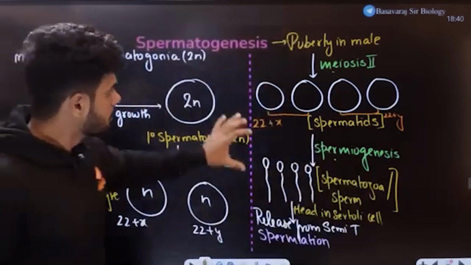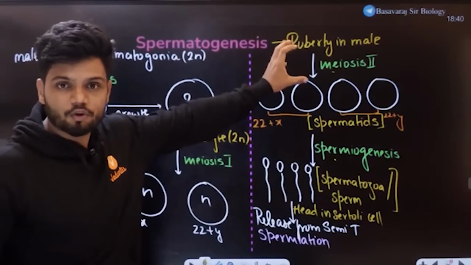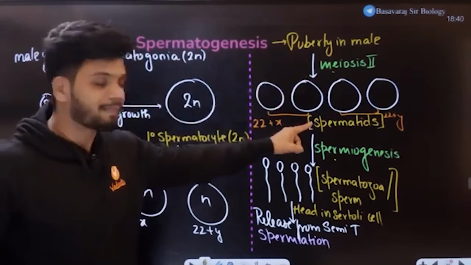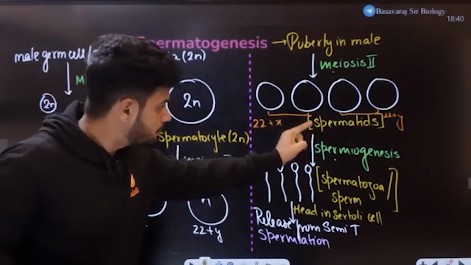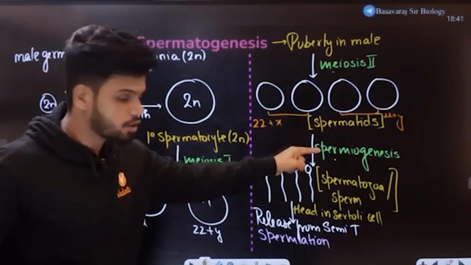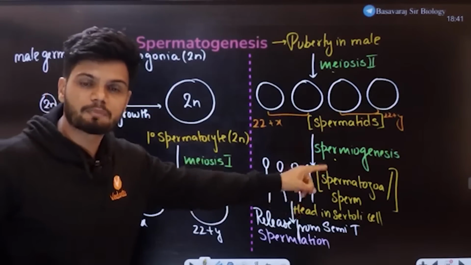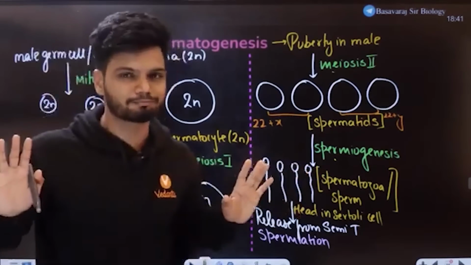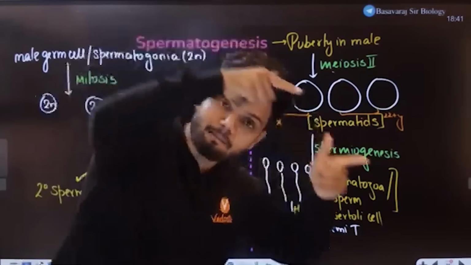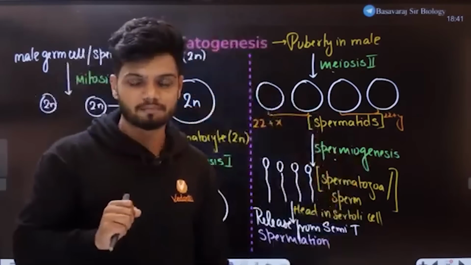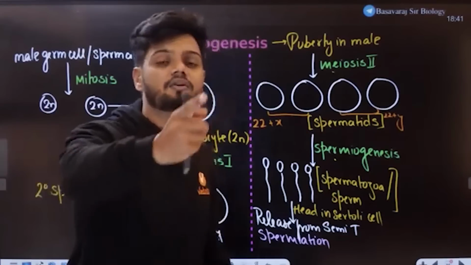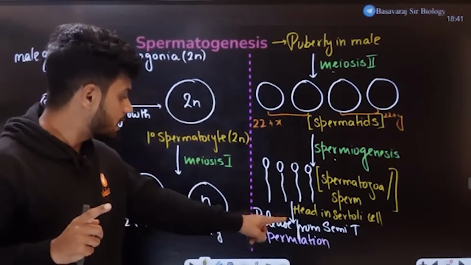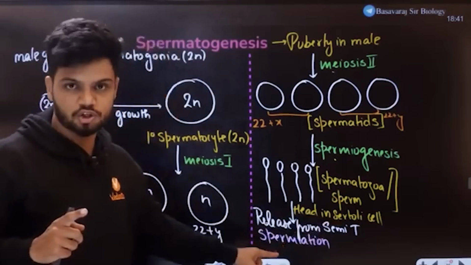Now, secondary spermatocyte undergoes meiosis 2. After meiosis 2, we get the spermatids. Now, spermatids undergo spermiogenesis to produce the sperm, also called spermatozoa. The sperm's head is embedded in the Sertoli cell. Now, the sperms are released from the seminiferous tubule eventually. That is called spermiation.